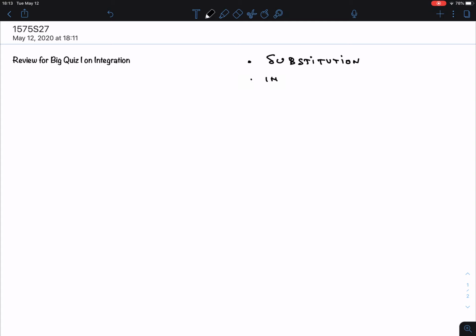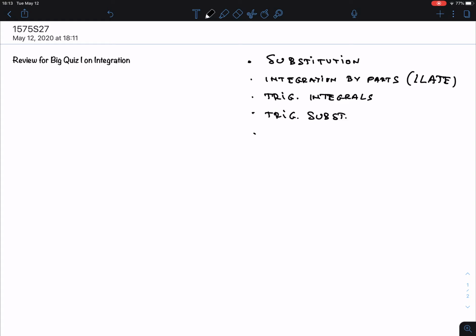Then we had integration by parts. Again, be careful. This is not something that can be done that often, which we also called ILATE. The third one was trig integrals, which was kind of an intermediate step to the next one. So trig integrals involved trigonometric functions. The next one was trig substitution. And then finally we had the method of partial fractions.